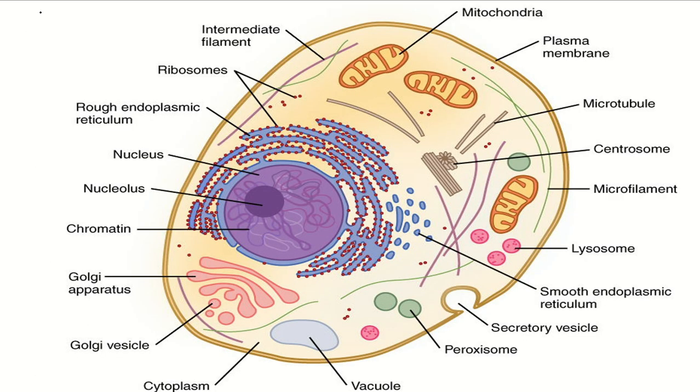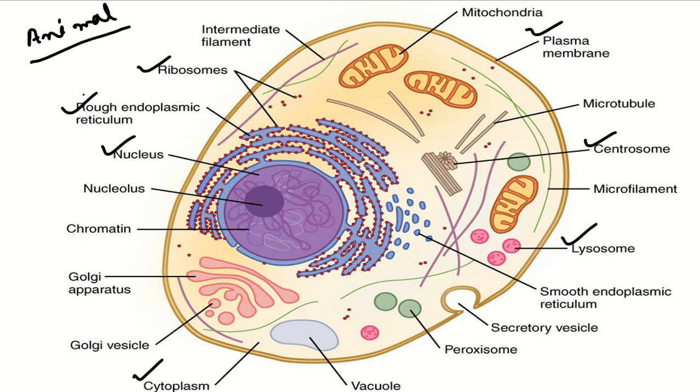See, this is the structure of an animal cell. This is one animal cell. The outer part of the animal cell is the plasma membrane. Within the plasma membrane, cytoplasm or protoplasm is there, and a number of cellular organelles are present within the cell. It can be nucleus, endoplasmic reticulum, ribosome, centrosome, lysosome, etc.